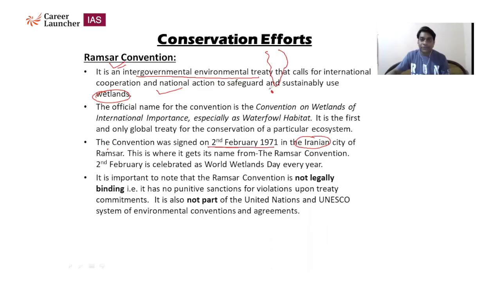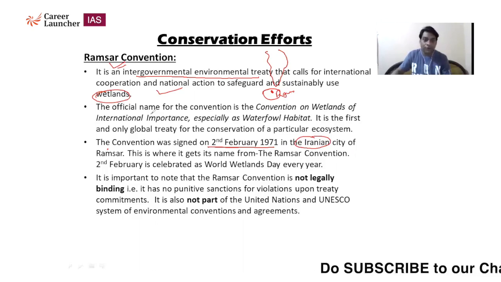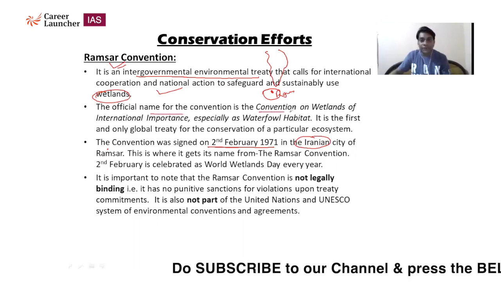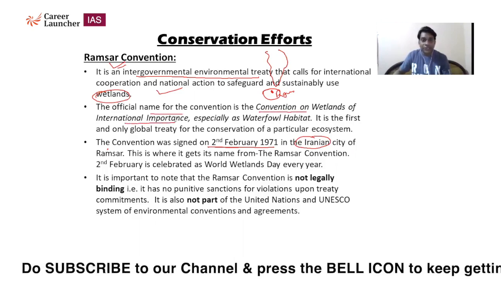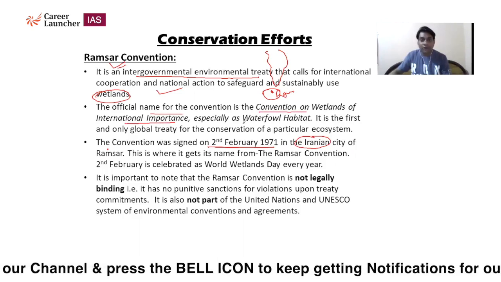So this is the Caspian Sea. You will see the location in an atlas. Ramsar is present there, an important city of Iran. And there on 2nd February 1971, one convention was signed by many governments on how we should conserve or safeguard the sustainable use of wetlands. The official name of the convention is the Convention on Wetlands of International Importance, especially as Waterfowl Habitat.